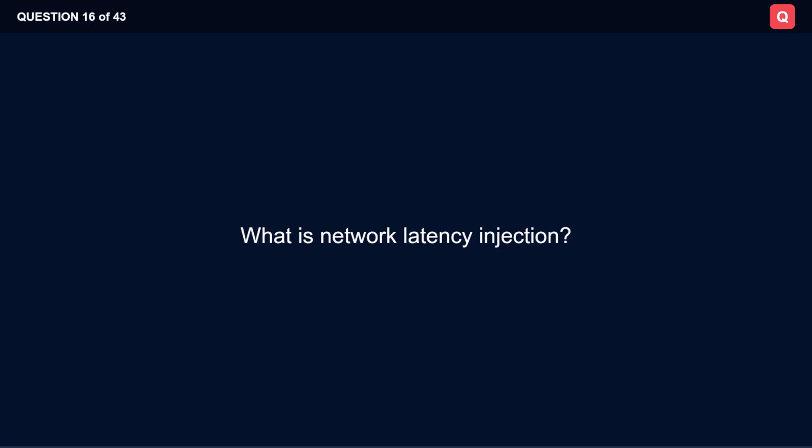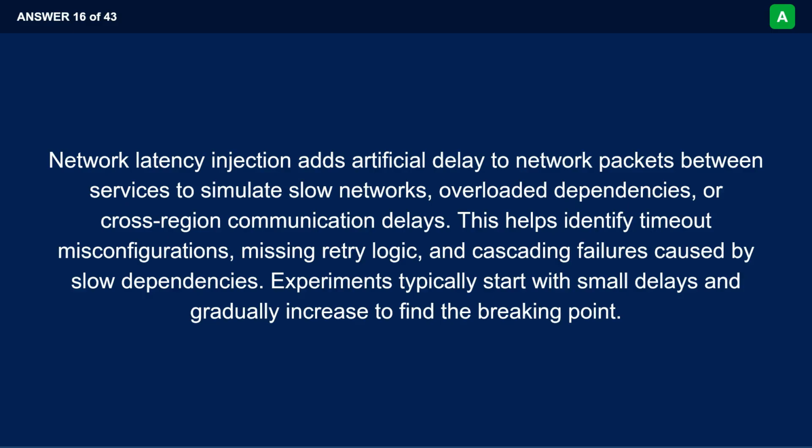What is network latency injection? Network latency injection adds artificial delay to network packets between services to simulate slow networks, overloaded dependencies, or cross-region communication delays. This helps identify timeout misconfigurations, missing retry logic, and cascading failures caused by slow dependencies. Experiments typically start with small delays and gradually increase to find the breaking point.